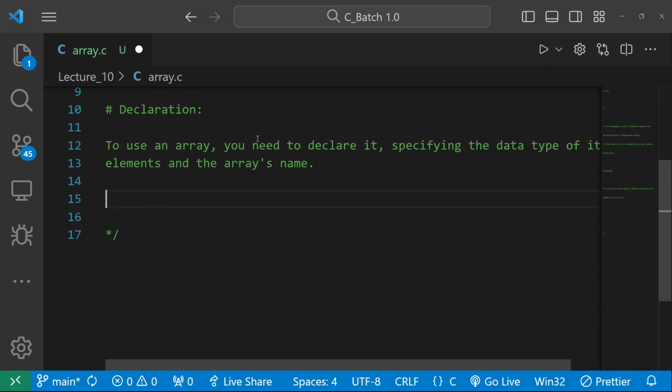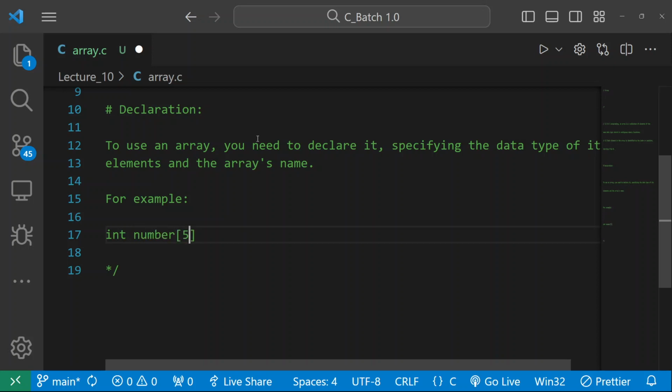For example, see what I'm writing in front of you: int number[5]; So this is the way to declare. What is it doing? It declares an integer array. It is now an integer array in front of you, and the name of the array itself is given, that is number. You can see the name of the array, with how many elements? With 5 elements.